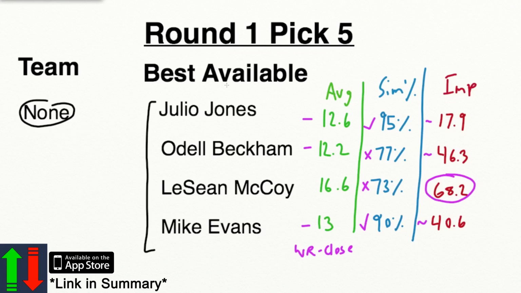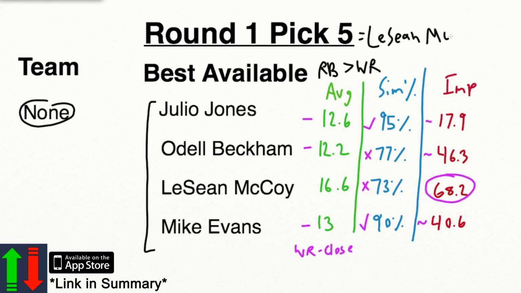At this point in the draft, the first round, I still do tend to value running backs over receivers, because I just think that taking a top-tier running back right now and then taking still a top-tier receiver in the next round, that's a really good 2 picks. And therefore, I'm going to take LeSean McCoy with the 5th pick. And there are more factors to it.